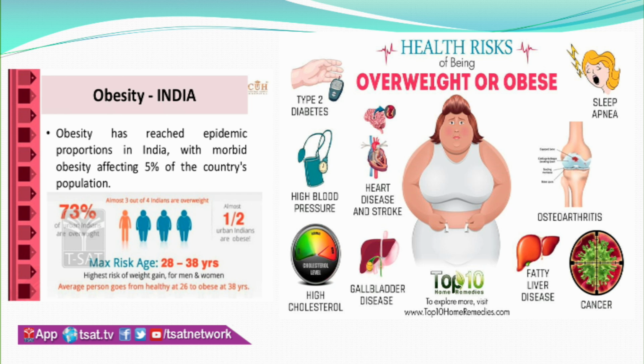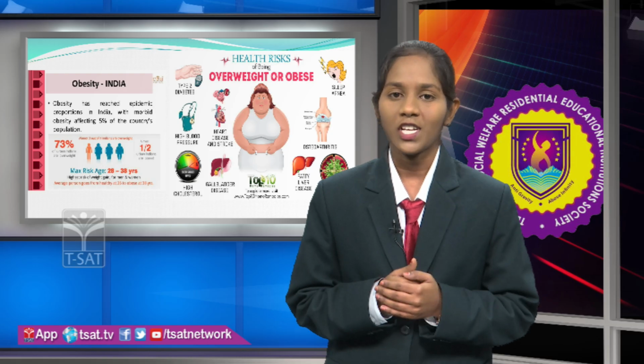Next, the second picture represents the health risks of being overweight. If a person suffers from overweight, that is obesity, it may lead to diseases like heart stroke, gallbladder diseases, high cholesterol, high blood sugar levels, and type 2 diabetes. So when a person suffers from obesity, there is a chance of different types of diseases like these. From this picture, you can guess what I am going to explain today.